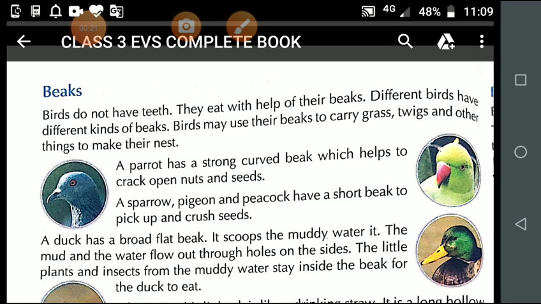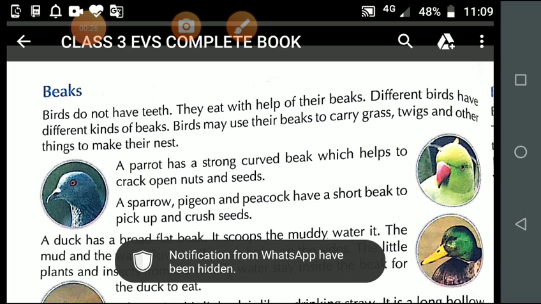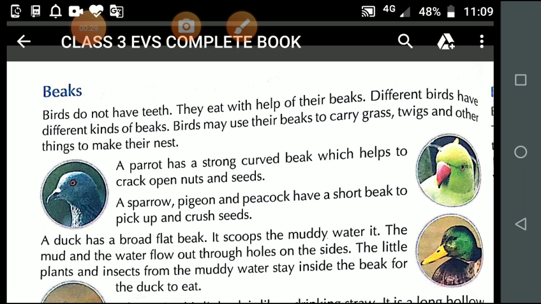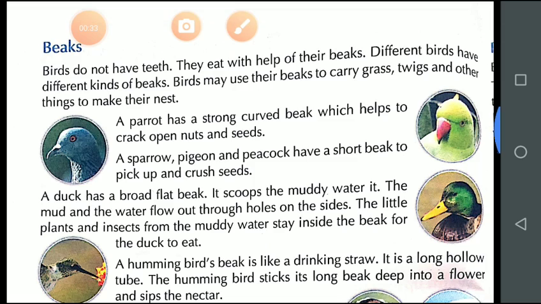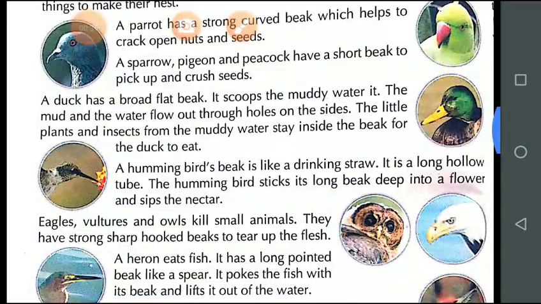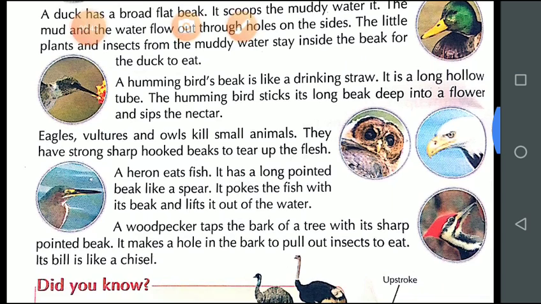They eat with the help of their beaks, and different birds have different kinds of beaks, such as parrot, pigeon, duck, hummingbird, heron, woodpecker, owl, and eagle. These are some birds, and what type of beak they have we have already discussed.